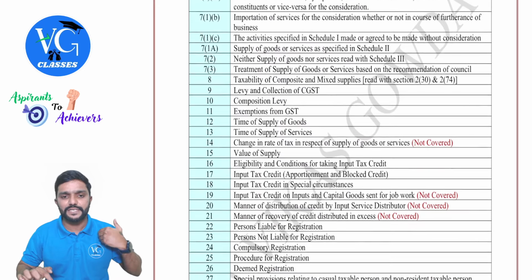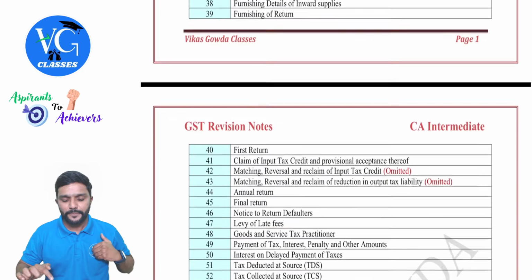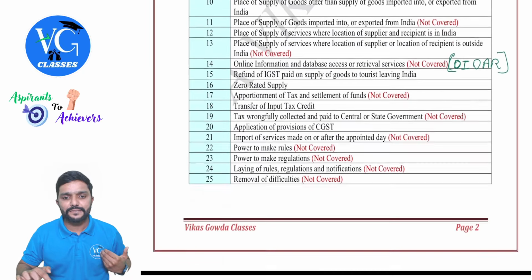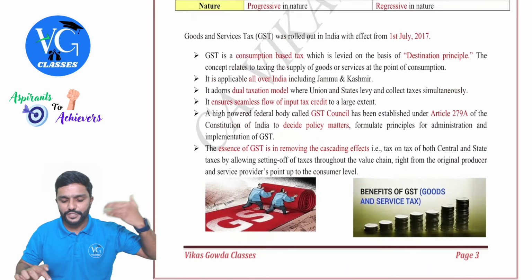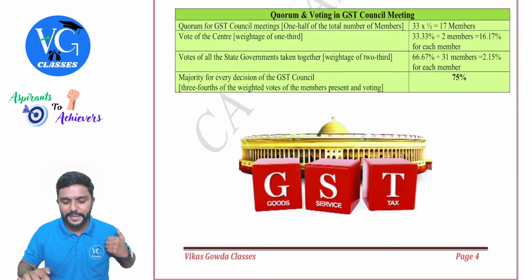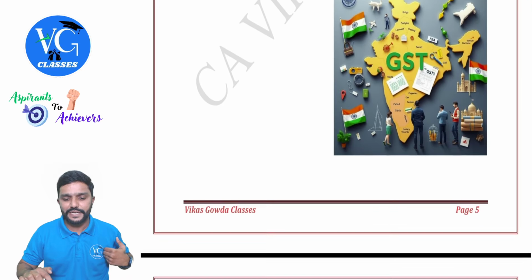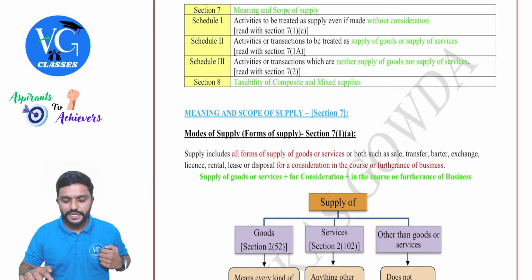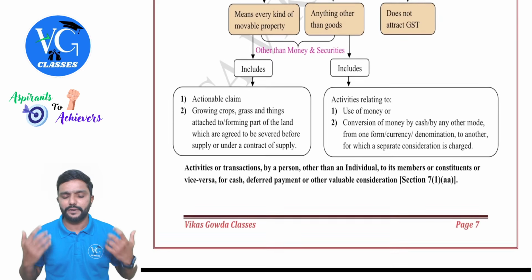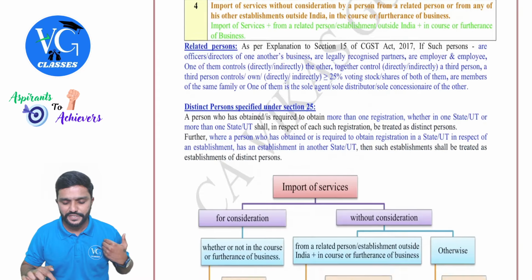In the first few pages, I've just given the section numbers in order of both the CGST Act as well as the IGST Act. Then from the first chapter, guys, I'm just showing you a few pages so that you will have an idea, including the images I have put, guys. Color also will have an impact here. Each and every color will have some impact, which I would have explained during my revision session.